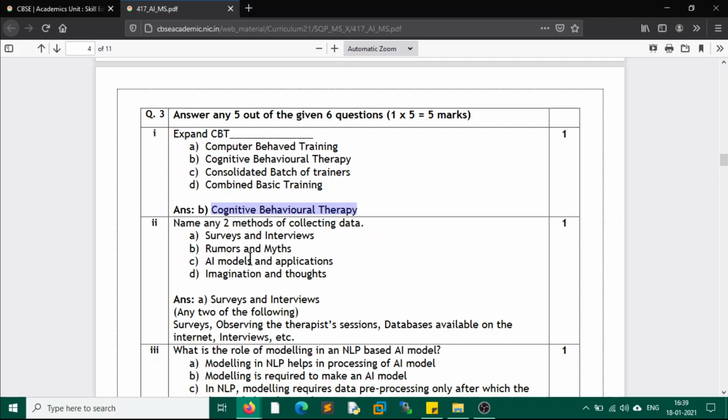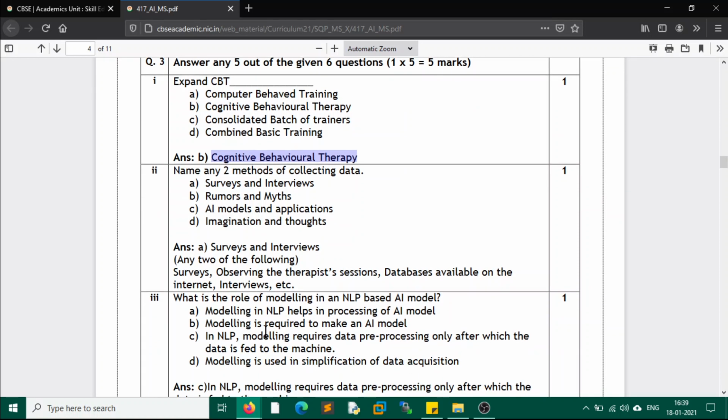Next question, name any two methods of collecting data. You can mention two methods of collecting data. So surveys and interviews, this is one of the methods, right? Or any two of the following: surveys, observing the therapist session, databases available on the internet, interviews, etc. So all these are the methods of collecting data.